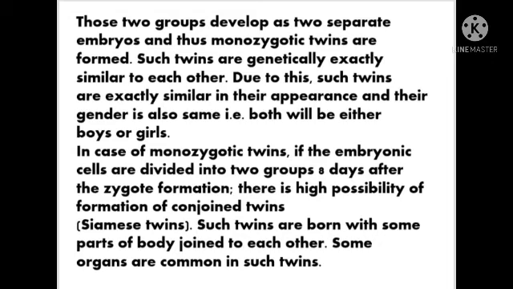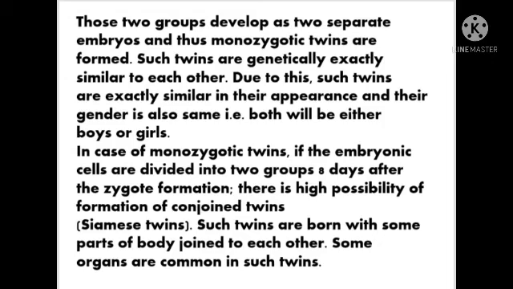Now students, such twins are genetically exactly similar to each other because they are formed from a single embryo. So they are going to be exactly similar in their appearance and their gender is also the same.